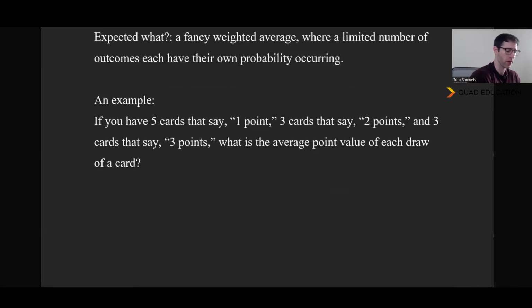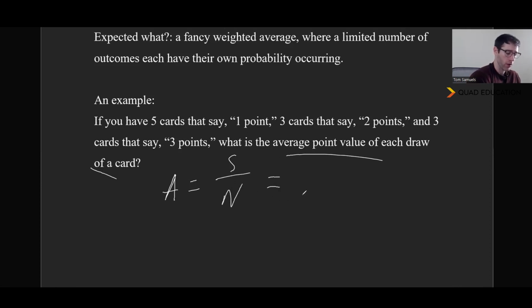Okay, let's see what we can do. It says, if you have 5 cards that say 1 point, 3 cards that say 2 points, and 3 cards that say 3 points, what's the average point value for each draw of a card? So random draw of a card, what's roughly how many points you're going to get for that draw? If we're going to calculate an average, which is what this is, referencing back to our averages video, that's the sum of the numbers divided by the number of numbers.